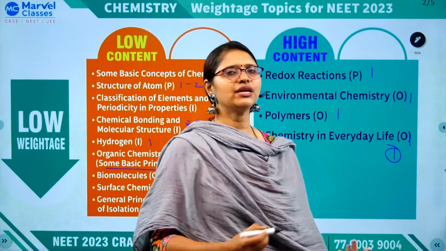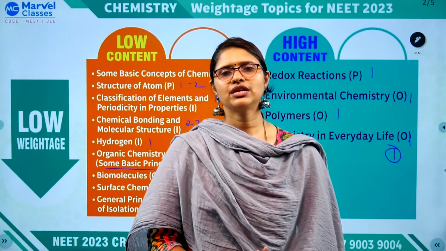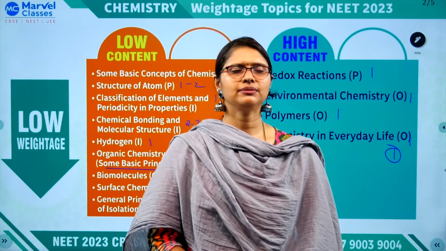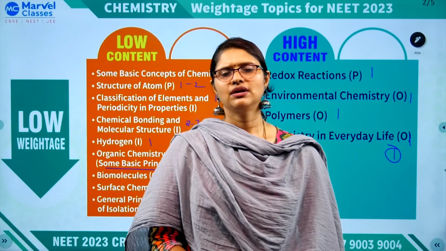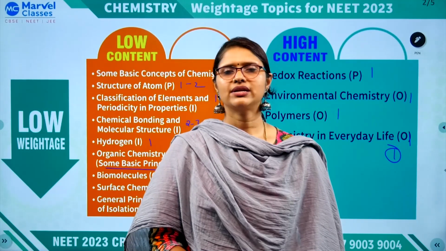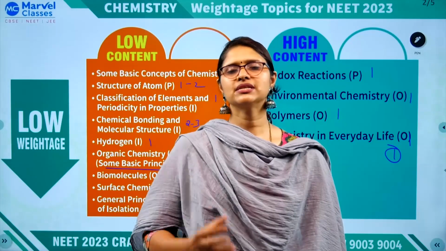In chemistry in everyday life, you just need to remember the medicine names and their classification. For example, ranitidine, which one does it come under, antacids or antihistamines, or is it analgesics? So it's going to be antacid. Like that, you should know which classification of drugs the medicine names come under.